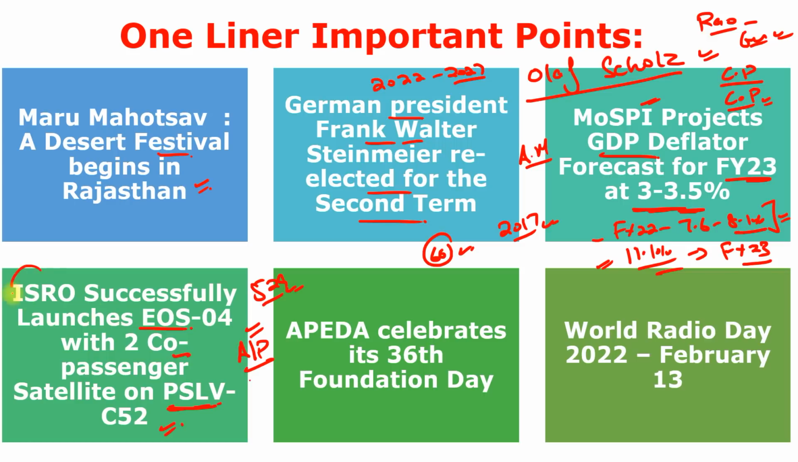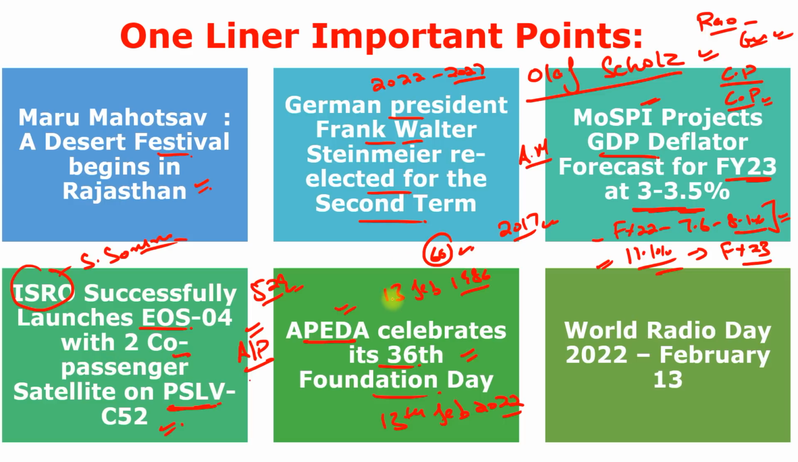This is mainly used for applications such as agriculture, forestry, plantation, soil moisture, hydrology, and flood mapping. And remember, who is currently the chairman of ISRO? S. Somnath. APEDA celebrated its 36th foundation day on 13th of February 2022. And APEDA stands for Agriculture and Processed Food Products Export Development Authority.